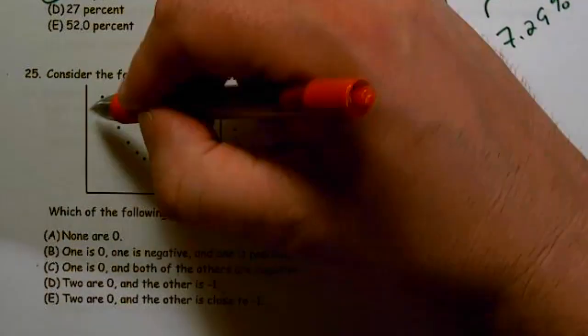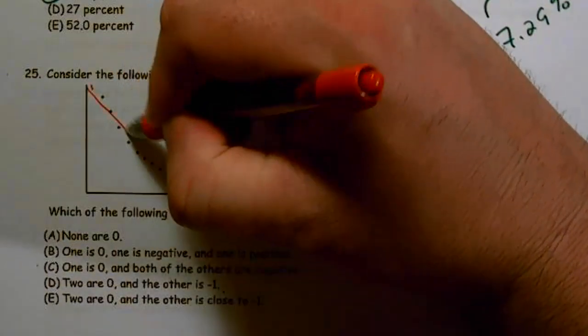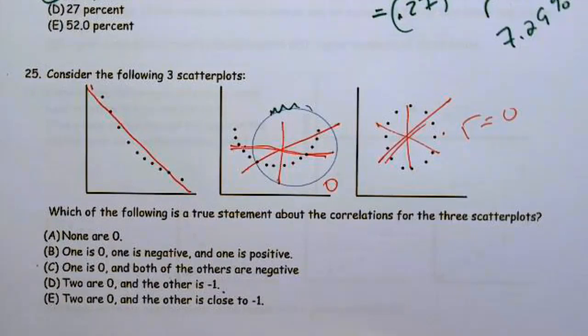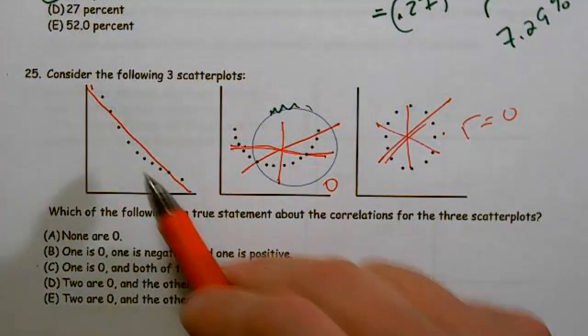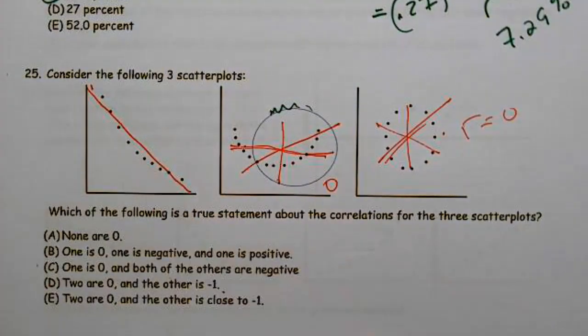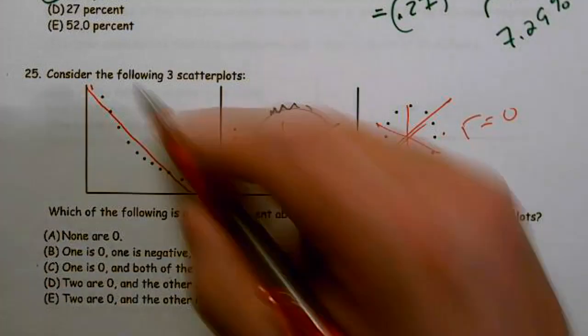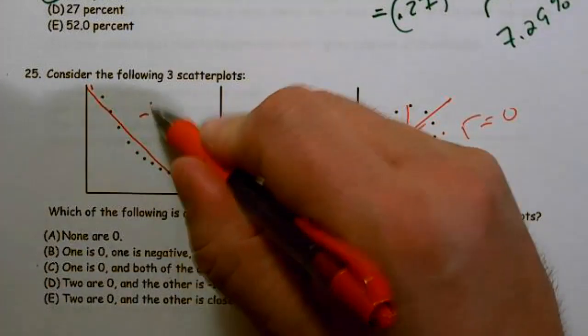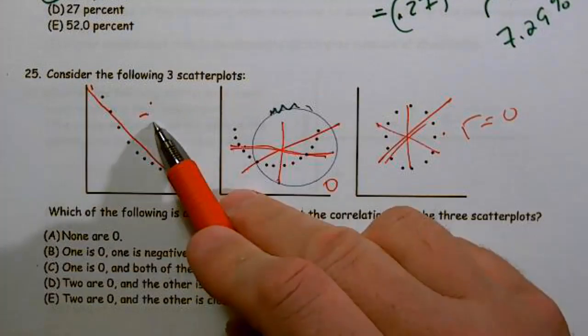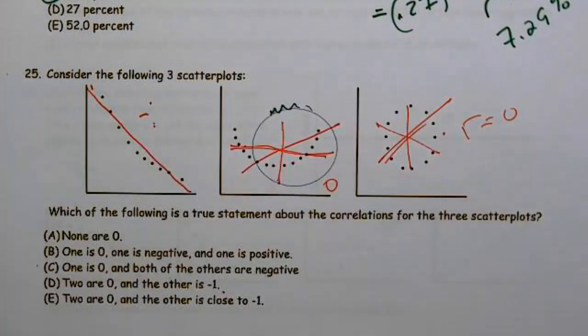On this one right here, I don't think a linear relationship's appropriate. However, the data points are pretty close to the line, and I definitely have a negative slope. So this one has an R that's going to be close to -1. So two are zero and the other is close to -1.